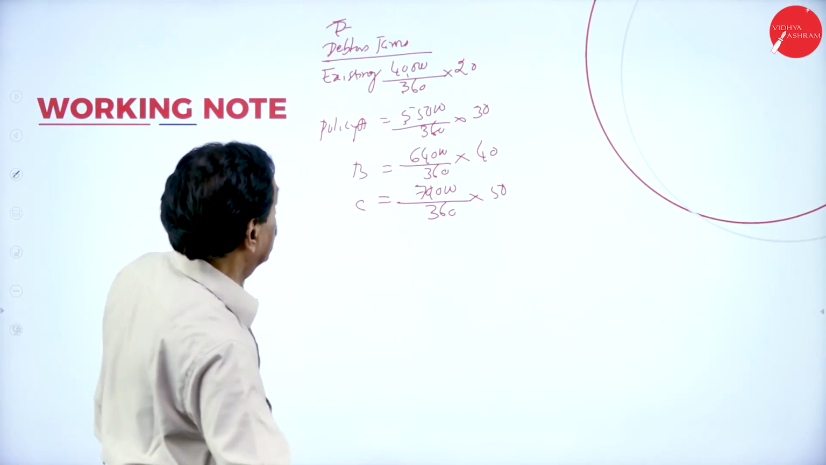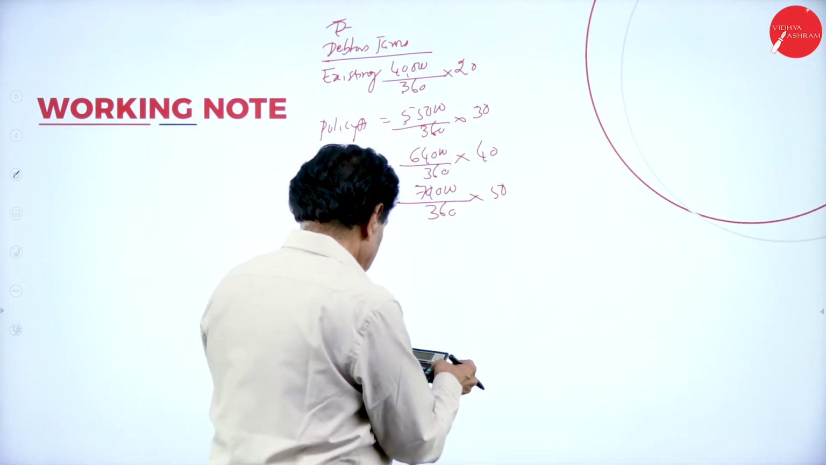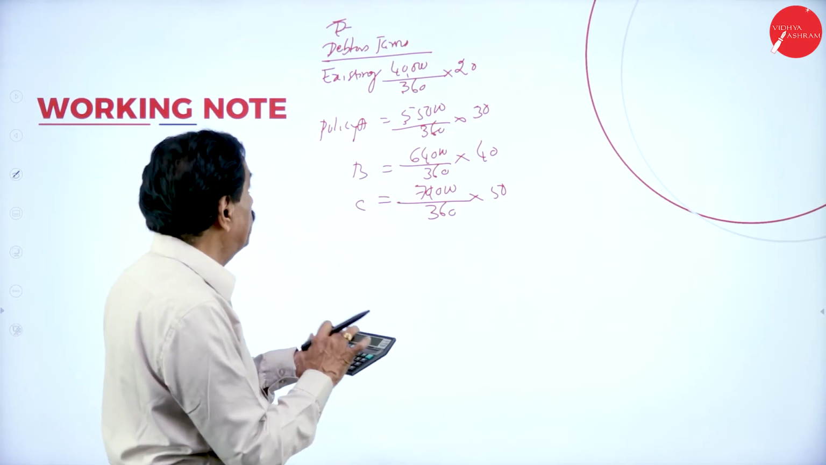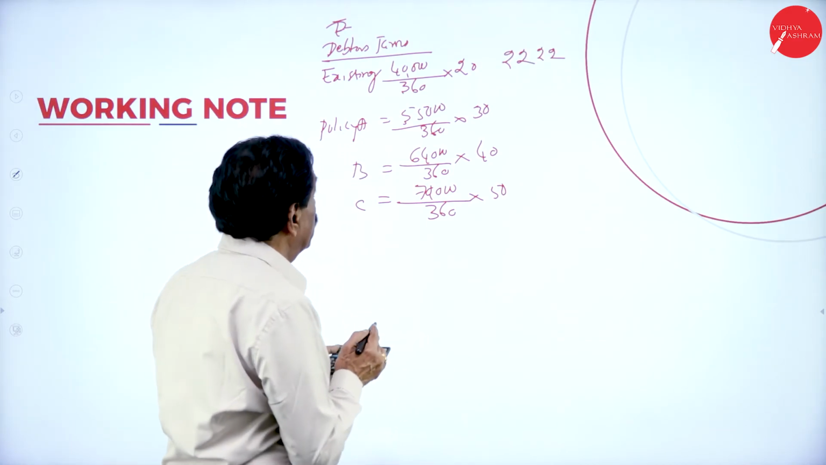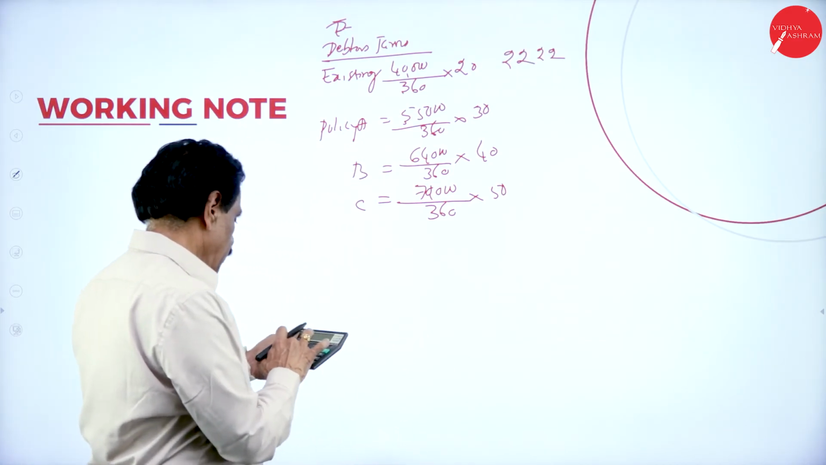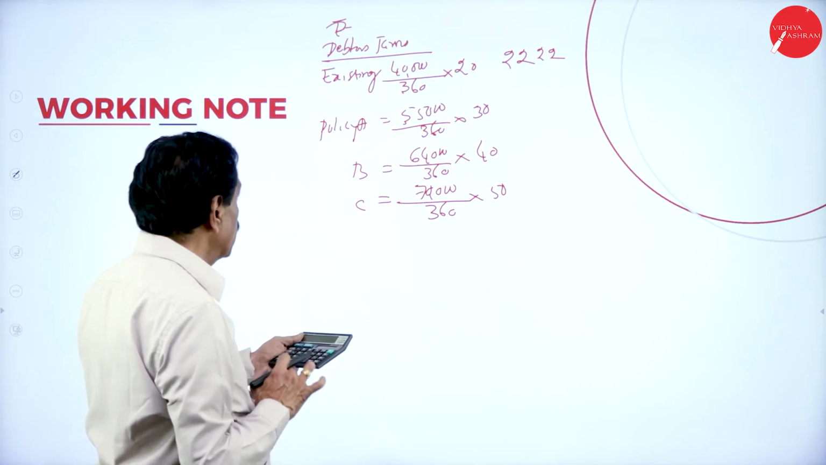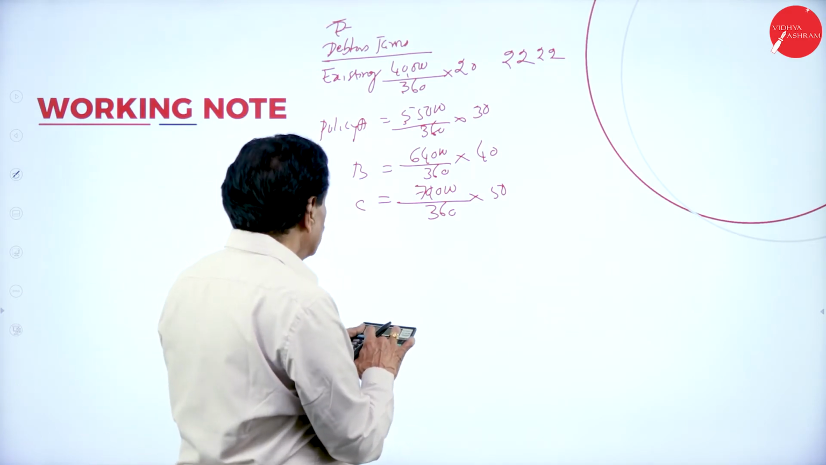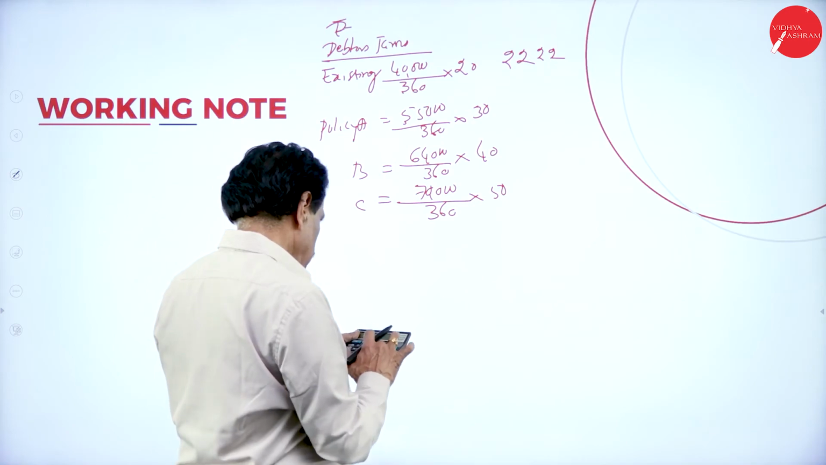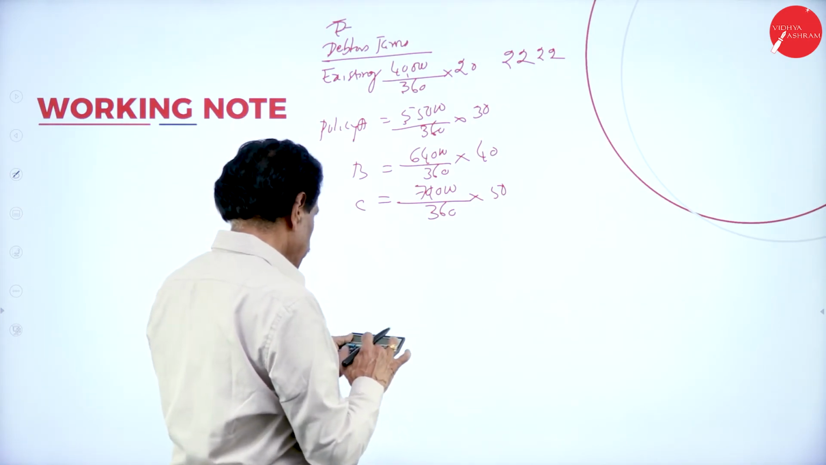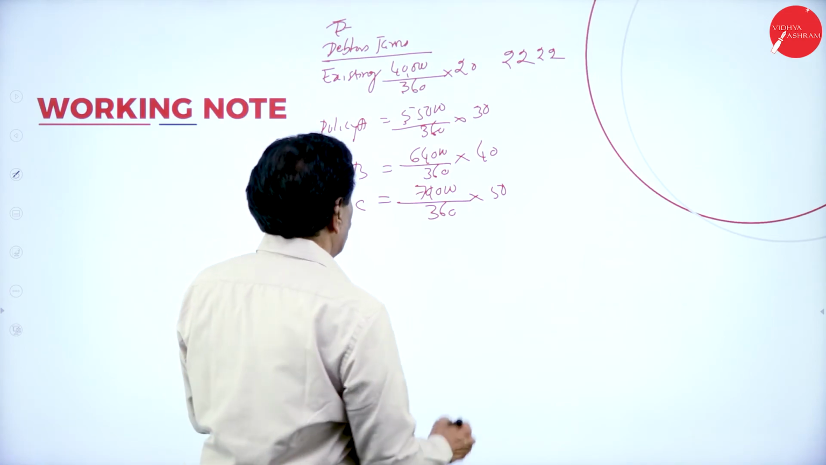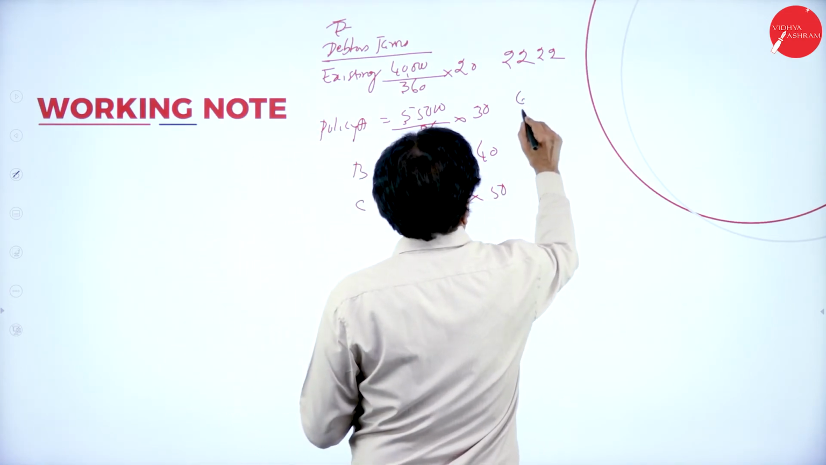Now, existing 40,000 into 20 divided by 360, 2,222. Next one, 55,000 into 30 divided by 360 for 4,583.